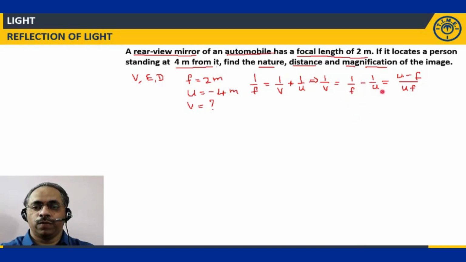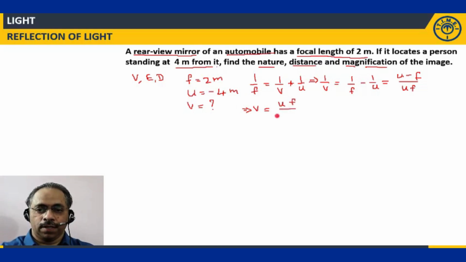So u minus f by uf is 1 by v. But I want v, which implies v is equal to uf divided by u minus f. Now I'll substitute. So what is u? Minus 4. So minus 4 into f.